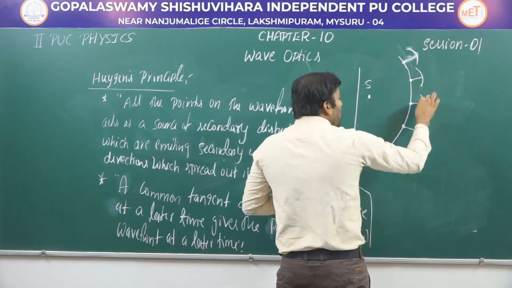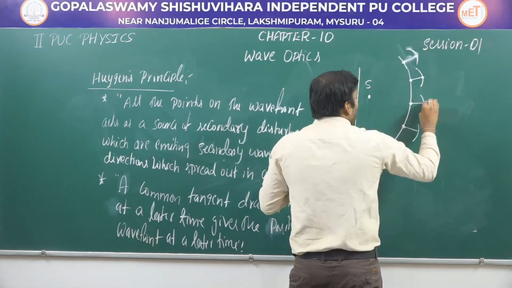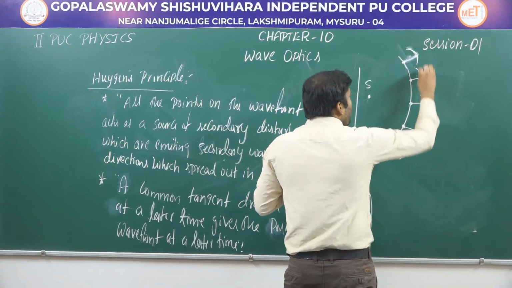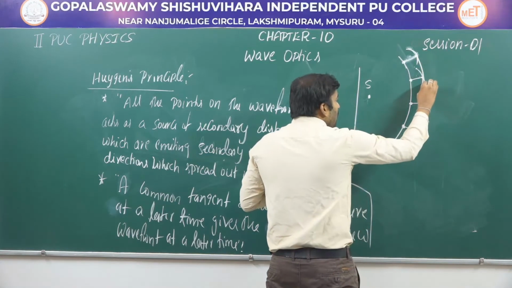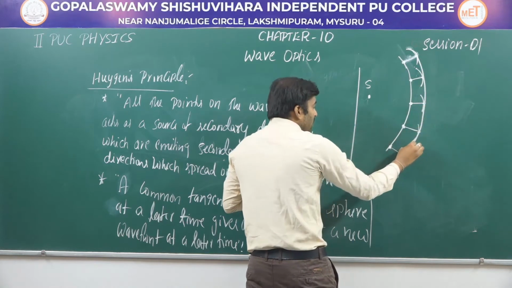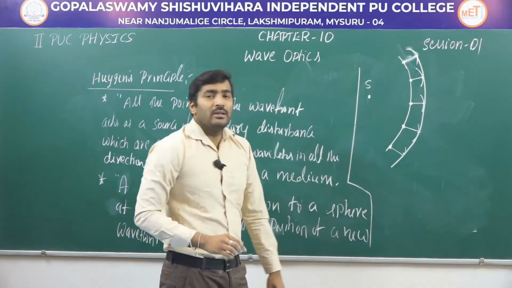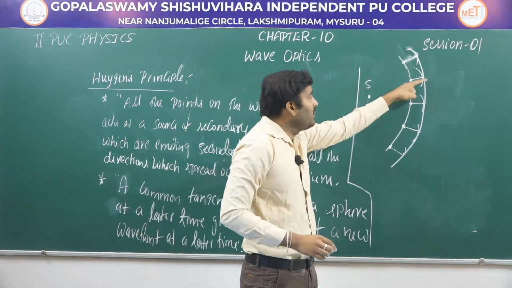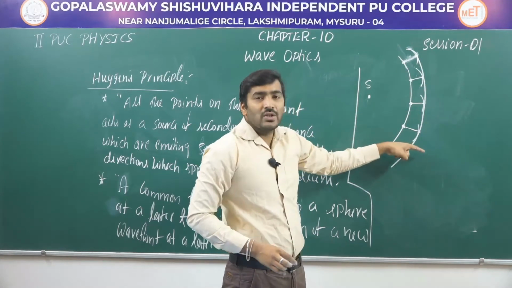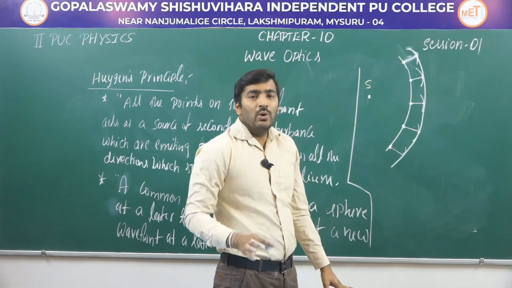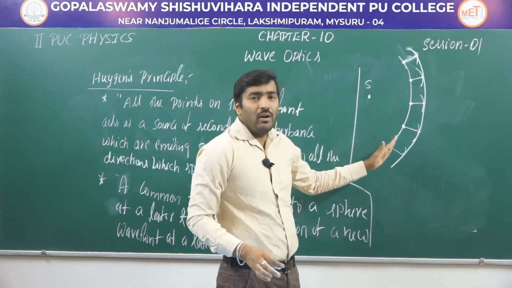Now for all these spheres, I am going to draw a common tangent. This common tangent in the forward direction gives the position of a new wavefront.